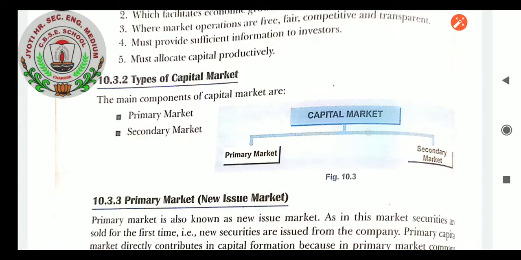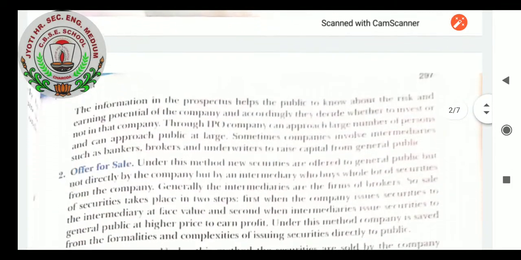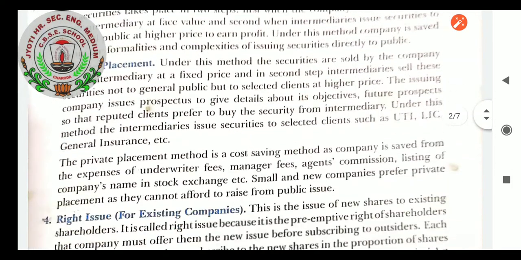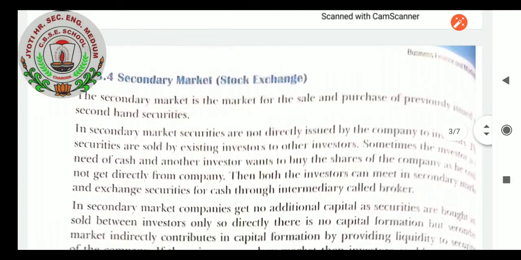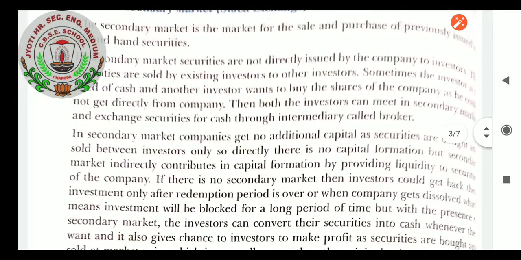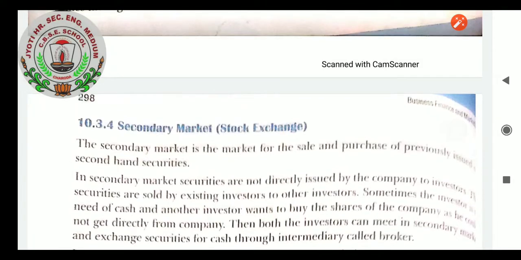There are two components of capital market, as we already discussed in our class, primary market and secondary market, and we discussed the types of flotations in the primary market. Now we will be proceeding to the secondary market. As I said, secondary market and its stock exchange, functions of stock exchange, we will be doing a recall. So let us have a recall, and in the next class I will be asking you questions regarding this.